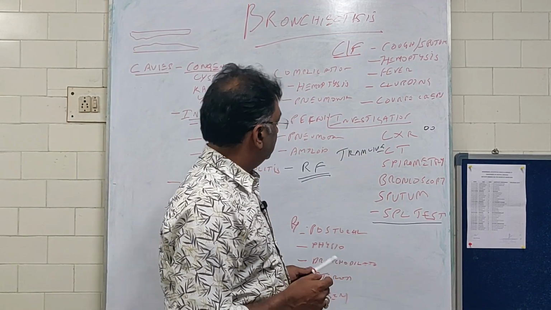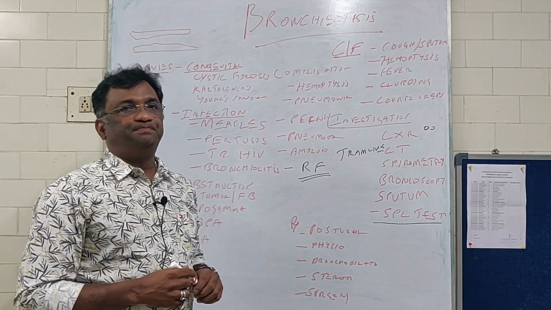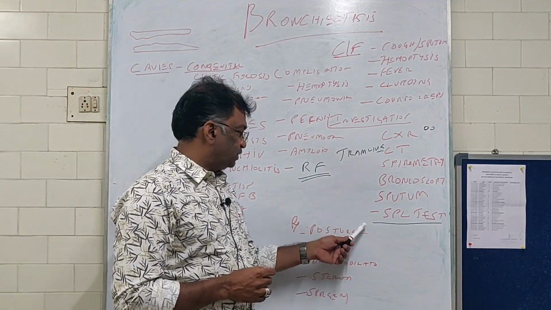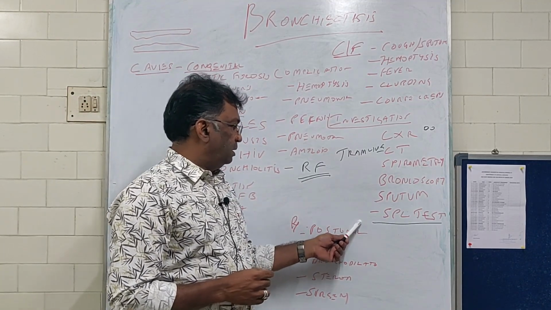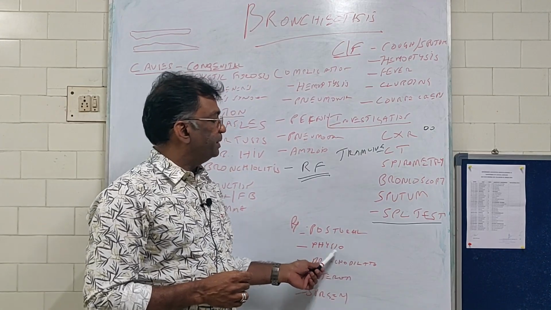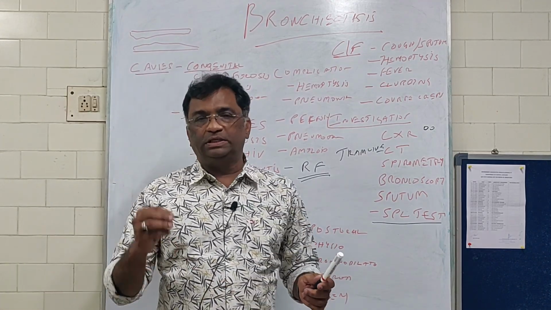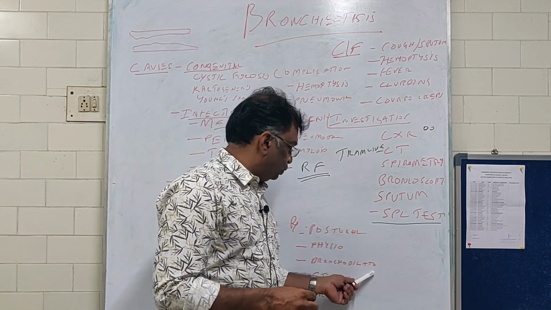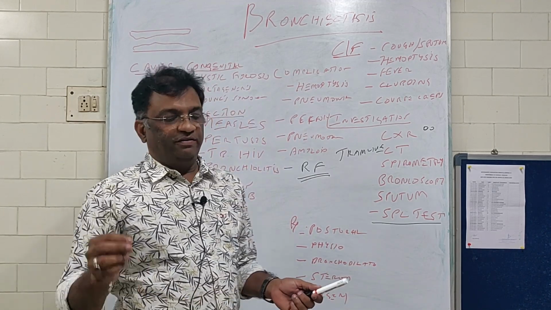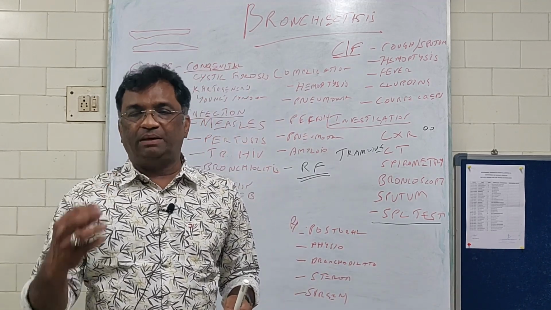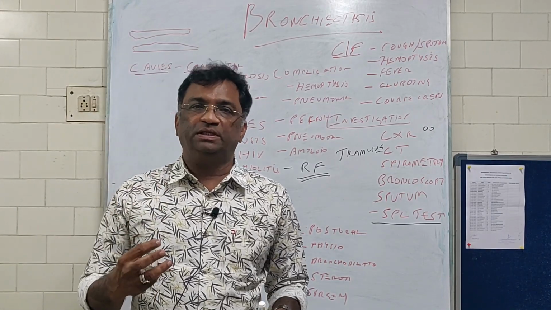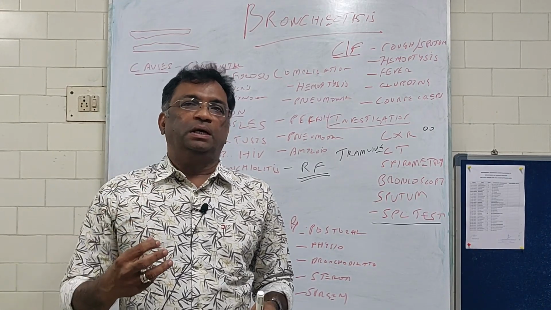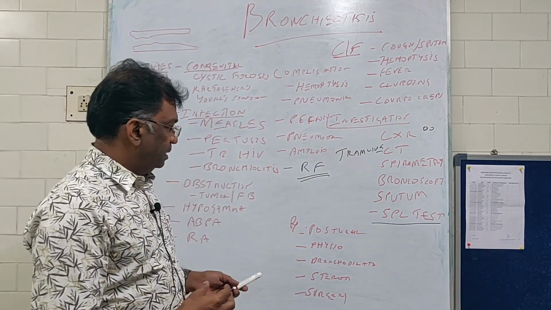Now, how to treat bronchiectasis? Postural drainage and chest physiotherapy are the two main pillars in treating bronchiectasis. Bronchodilators can be used, like salbutamol nebulization, especially if the patient has associated asthma or COPD.